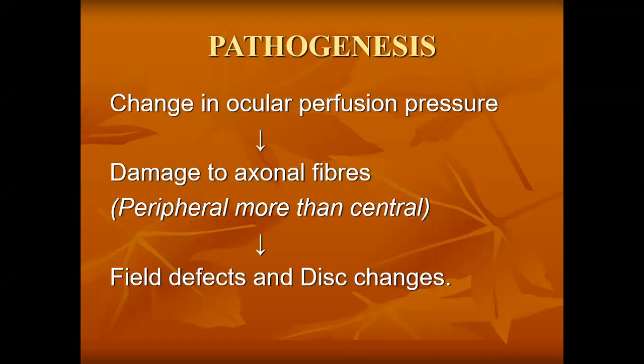Sometimes the mean arterial pressure is already reduced, and the intraocular pressure, even in the normal range, decreases the perfusion to the eye. Okay? So both ways, basically it is the IOP which determines the perfusion pressure, but sometimes the IOP is in normal range. It is the mean arterial pressure that is reduced, due to which the patient can get glaucoma. Now, damage to axonal fibers, yes, there is damage to the ganglion cell layer and the retinal nerve fiber layer.